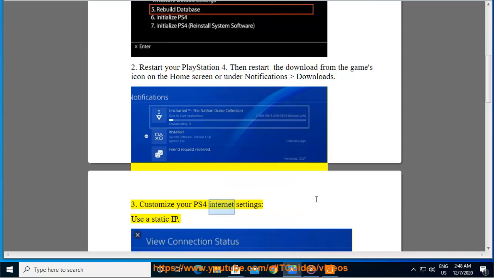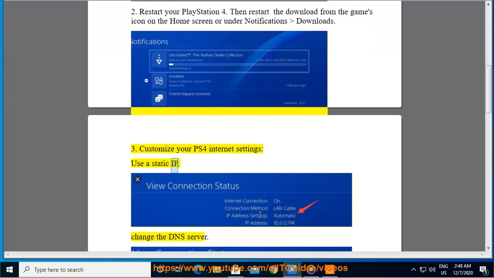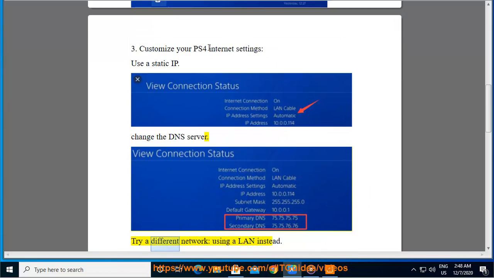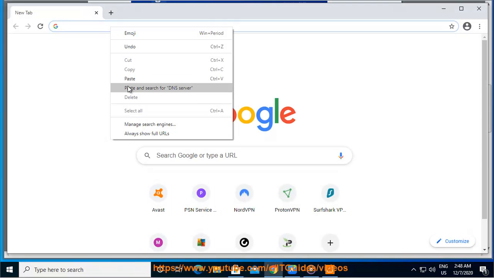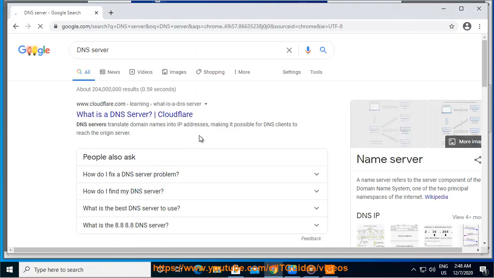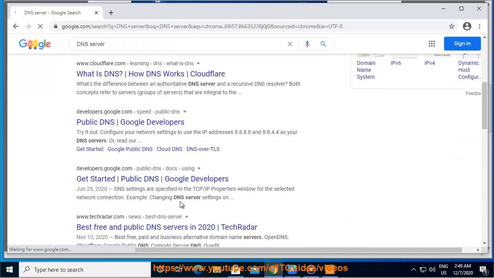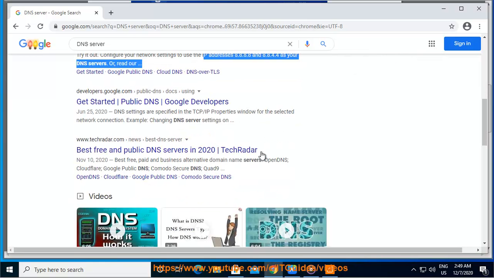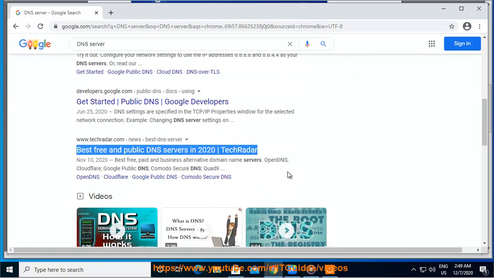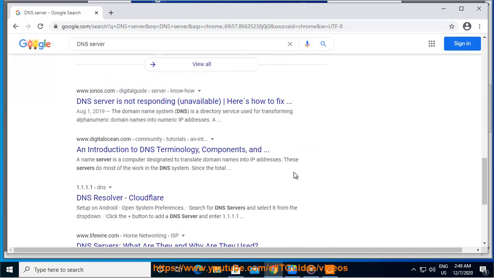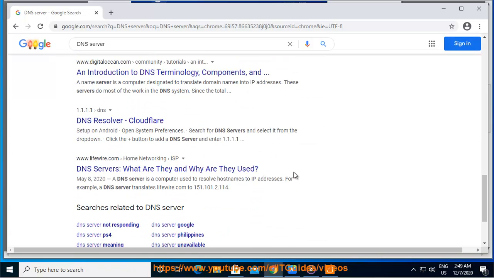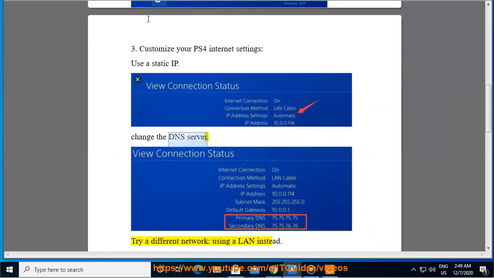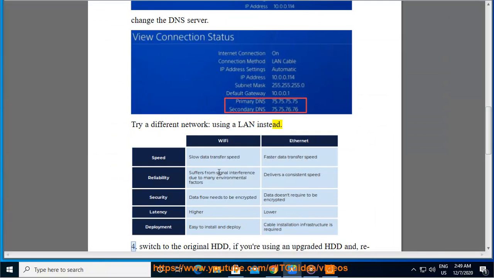3. Customize your PS4 internet settings, use a static IP. Change the DNS server. Try a different network. Using a LAN instead.